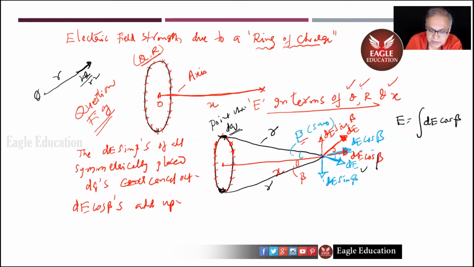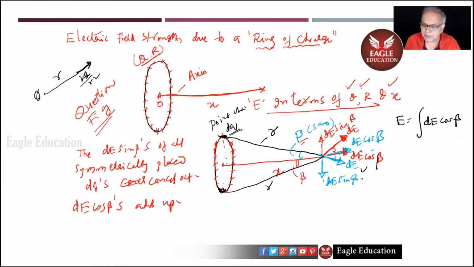A symmetrically opposite dQ will have its dE this way. Like that, every two dQs opposite to each other will have their dE's in a shape like this, in a conical shape. So all of those dE's in the conical shape, their components add up along the pen I am showing you here. They're all like a cone, all my fingers are dE vectors. So these components are adding up, and perpendicular components are cancelling out.